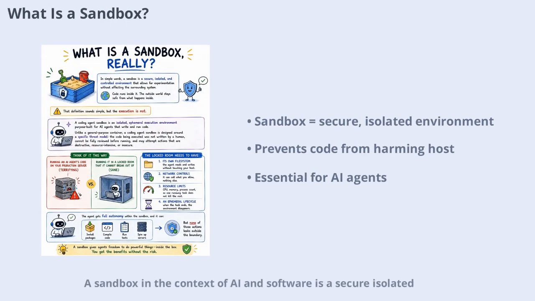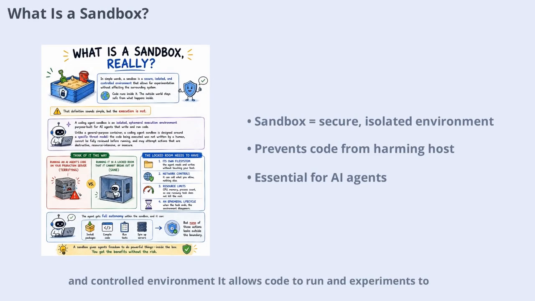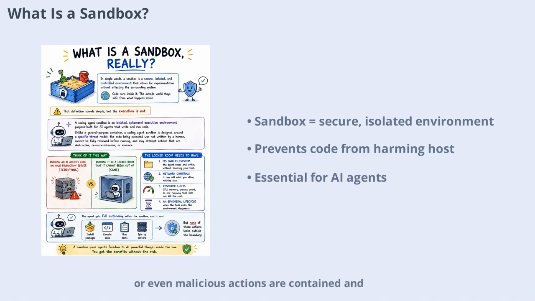A sandbox, in the context of AI and software, is a secure, isolated, and controlled environment. It allows code to run and experiments to happen without risking the safety of the broader system. Think of it as a locked room. Whatever happens inside stays inside. This means any mistakes, bugs, or even malicious actions are contained and can't affect the rest of your infrastructure. For AI agents, especially those generating and executing code, sandboxes are not just helpful, they're essential for safe experimentation and operation.